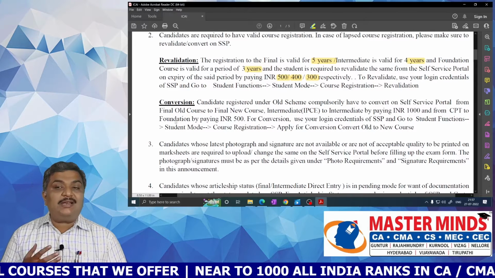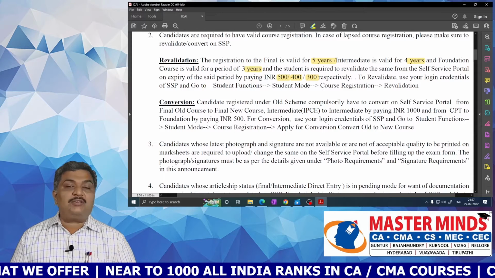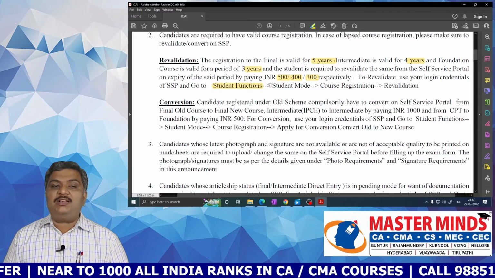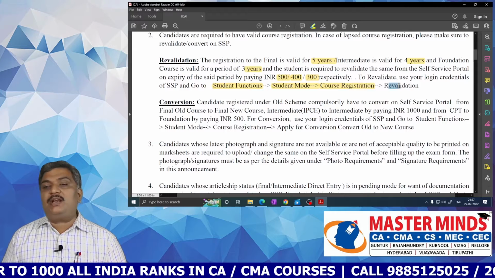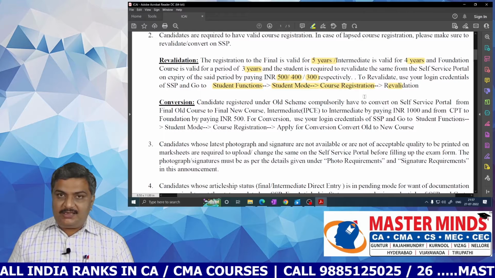To revalidate the course, you have to use your login credentials of the SSP and go to the student functions in the SSP portal, and in the student mode, go to the course registration and click on revalidation. Then your course will be revalidated after paying the necessary fees.